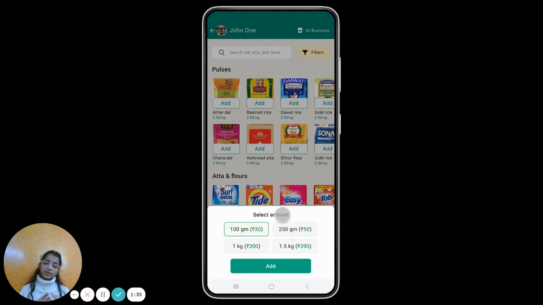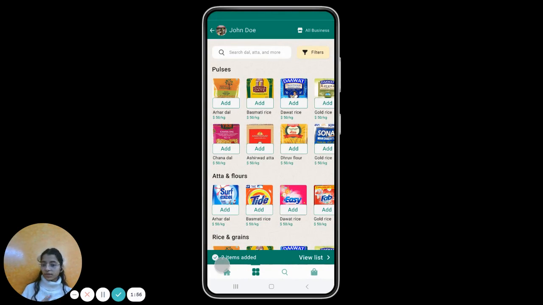An edge case in this can be: what if there are multiple weights? Will the screen be filled with these buttons? No. A different screen is there for that, which would be shown ahead. Now I carry on with this. So the user selects 100 gram and adds it to their list. So they have their list prepared.